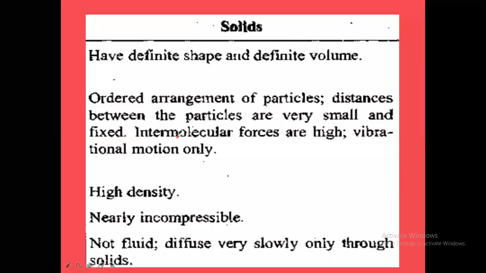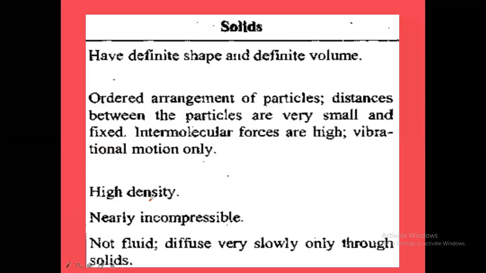Here in the case of solids, only vibrational motion will be observed. To and fro motion. Vibration means what? To and fro motion, but at the fixed position the solid particle only will be vibrating. Okay, so vibrational motion only will be observed in solids, no translatory motion. And they have high density. Solids have what? High density.